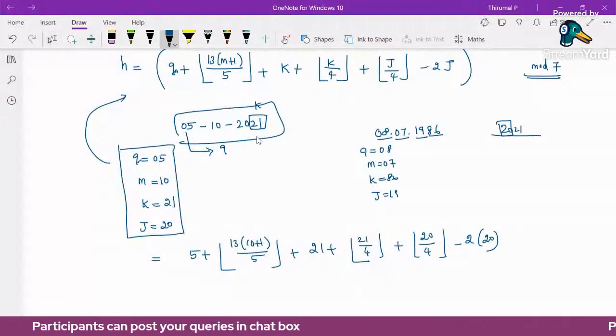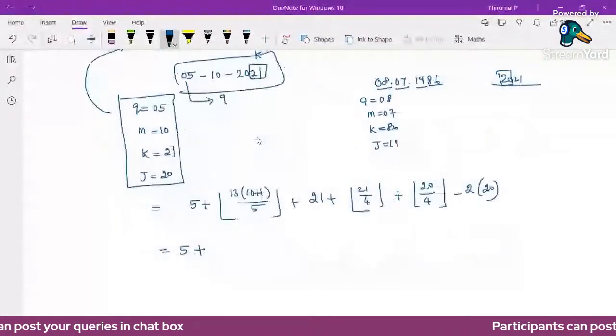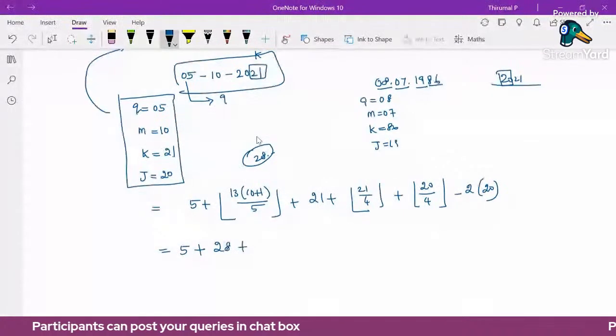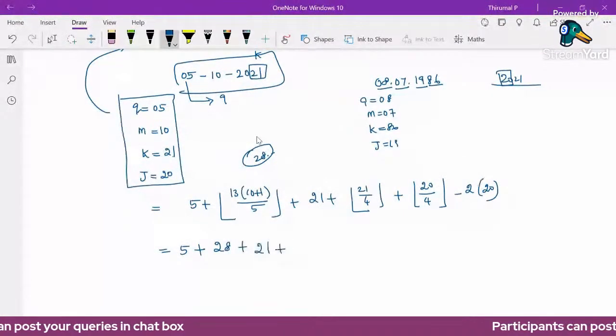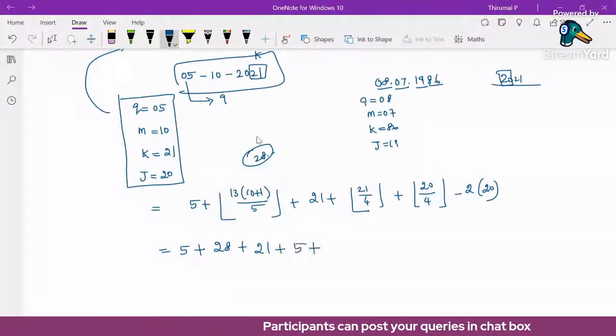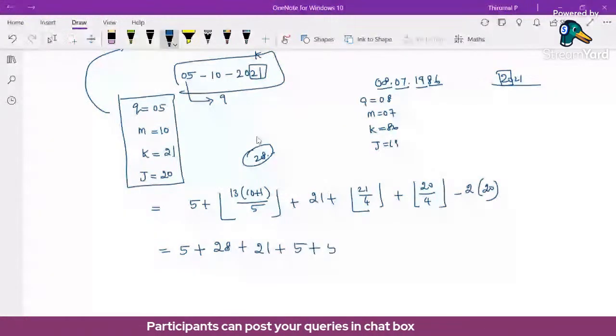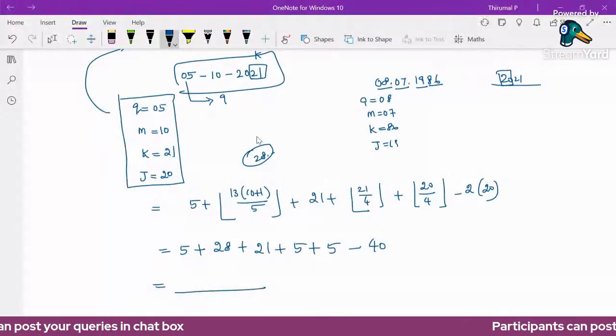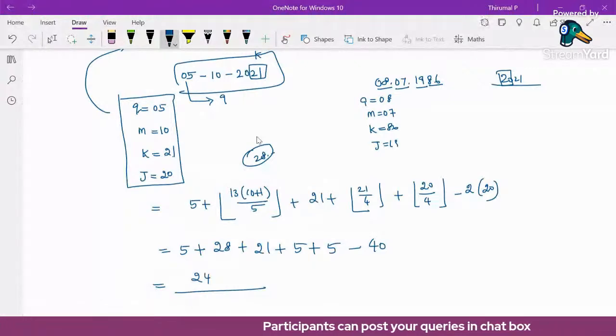So we are getting 5 plus 13 multiplied by 11 divided by 5. I have the answer: it is 28 point something. So I'm taking the integer value 28, plus 21, plus 21 by 4, which is 5 point something, so the integer value 5. And 20 by 4 is exactly 5. So I'm taking 5 minus 2 times 20, which is 40. Just finding this value, it is equivalent to 24. The sum minus 40 is 24.